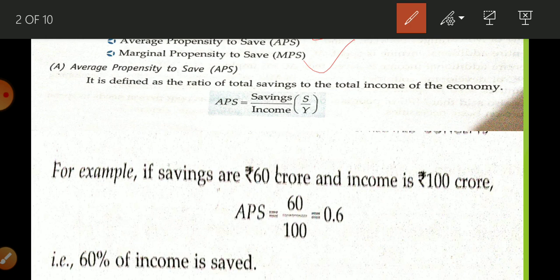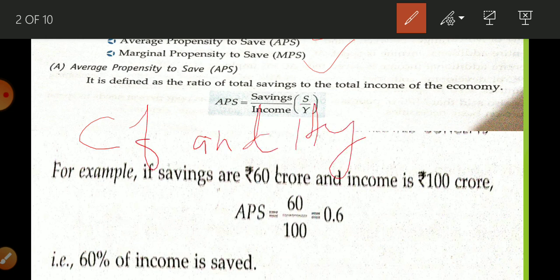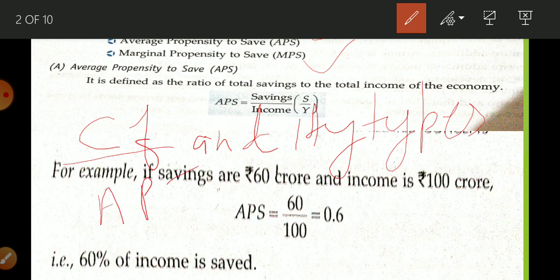Like APC, before that we had learned about the consumption function and its types. There are two types of consumption function, and there we had learned about APC and MPC. When you want to calculate APC, you calculate C upon Y. It is the ratio between consumption expenditure and corresponding income.